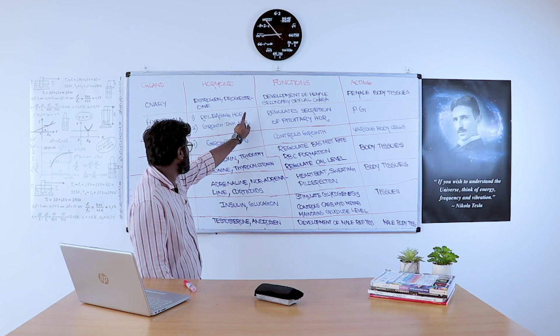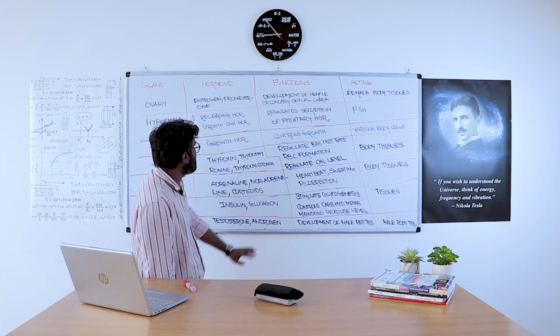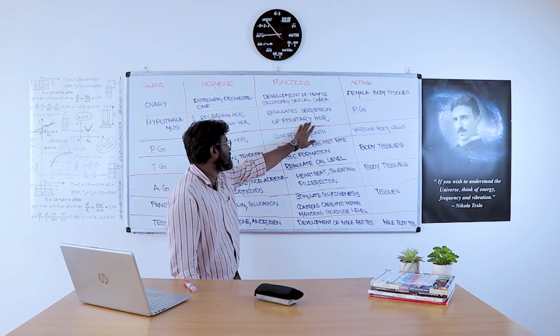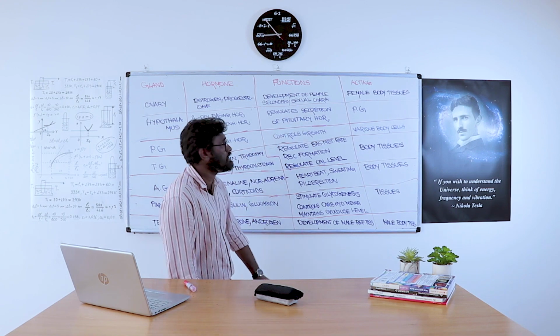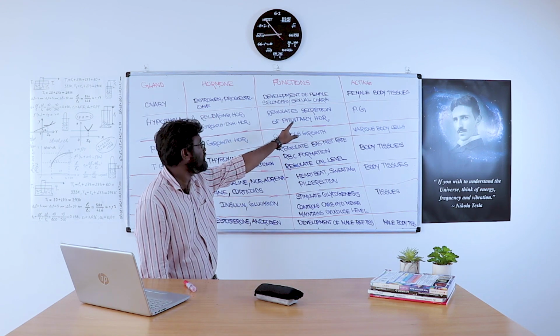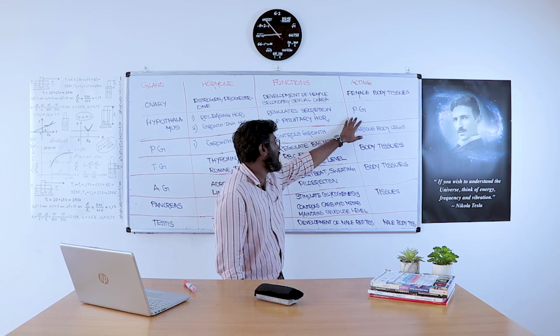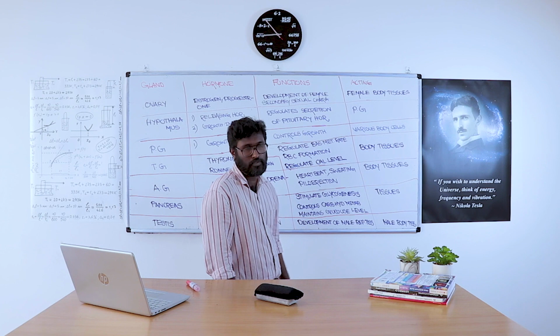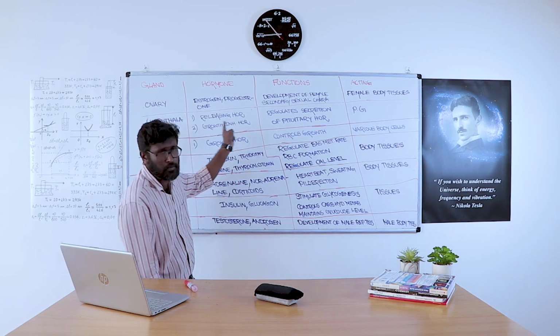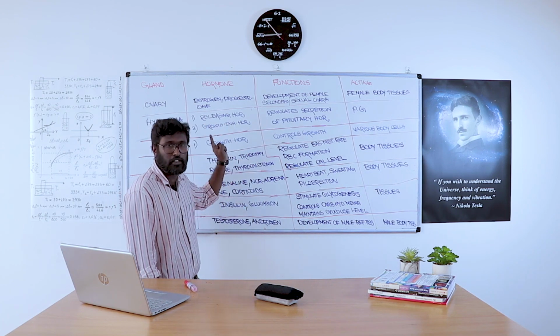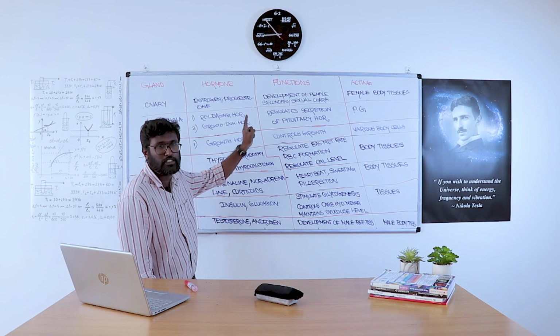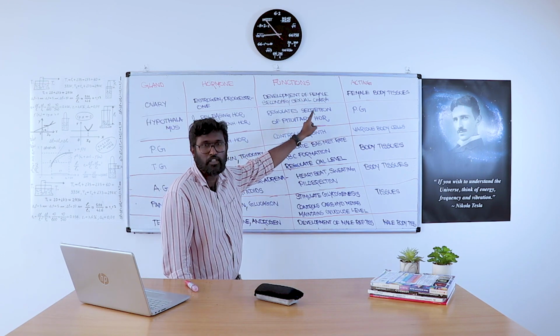What are the functions of these hormones? They regulate the secretion of pituitary hormones, and they act in the pituitary gland.